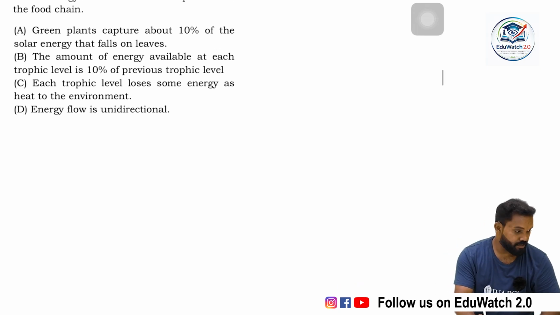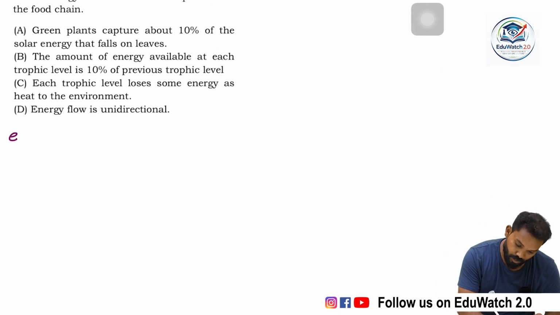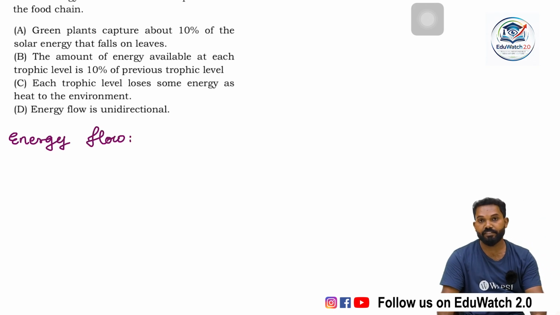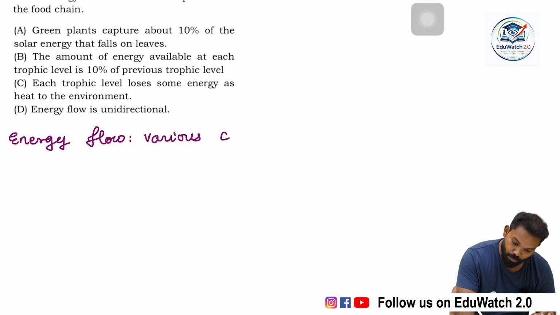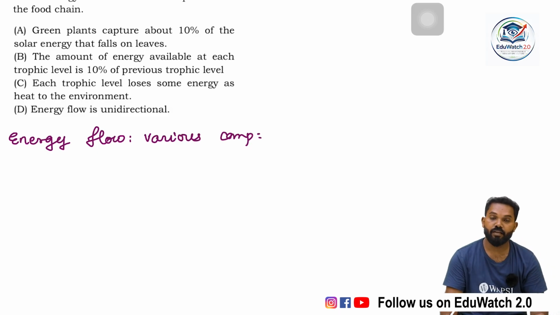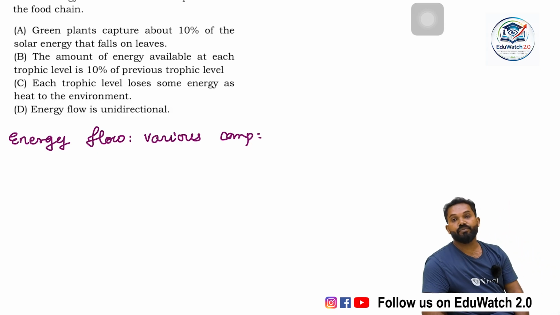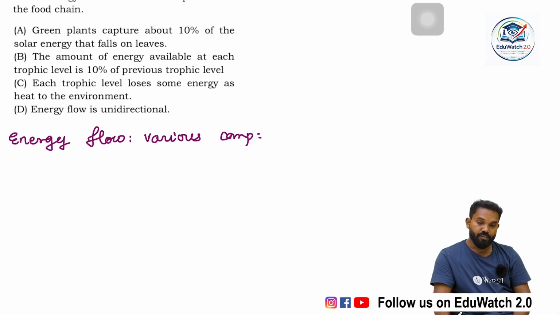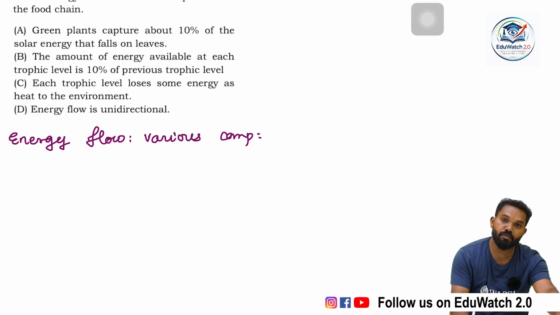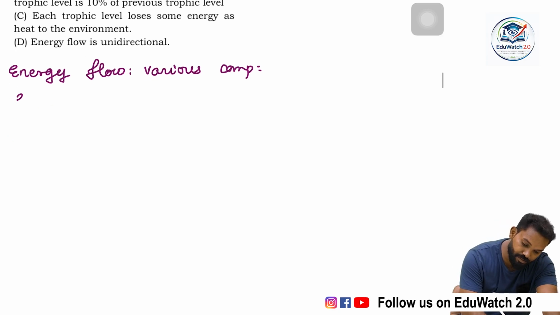It is the most important part of the ecosystem. Energy flow. What is energy flow? Energy flow is the flow of energy through various components of an ecosystem, various structural and functional components of an ecosystem. So here the ultimate source of energy is the sun.